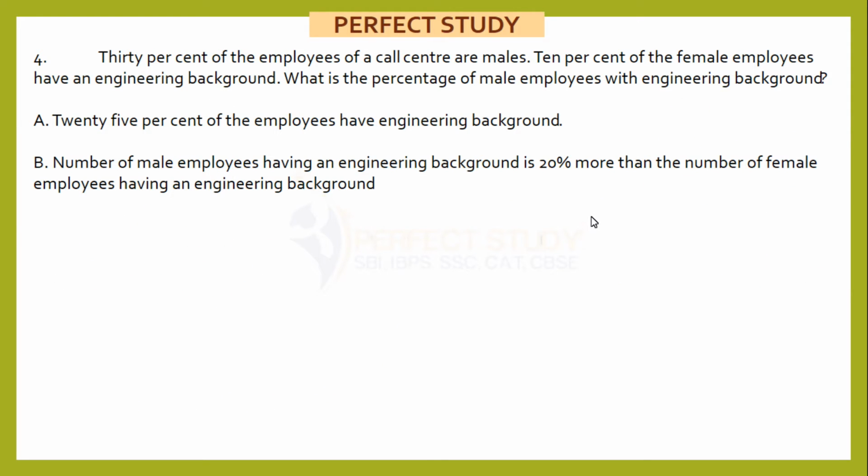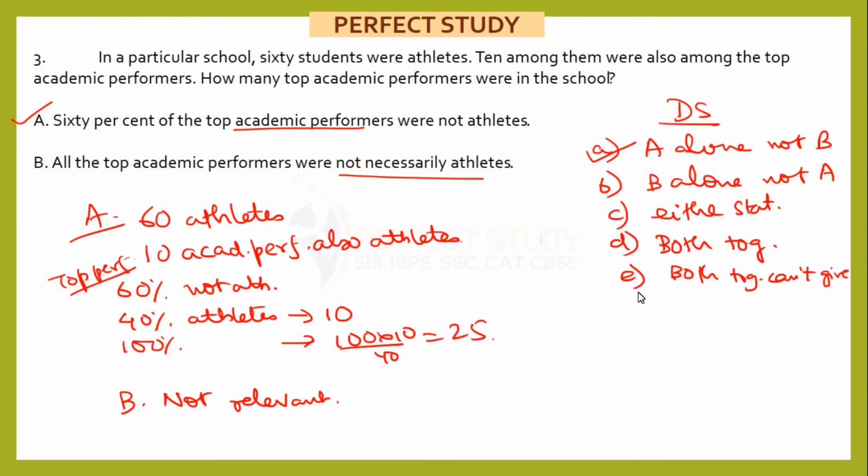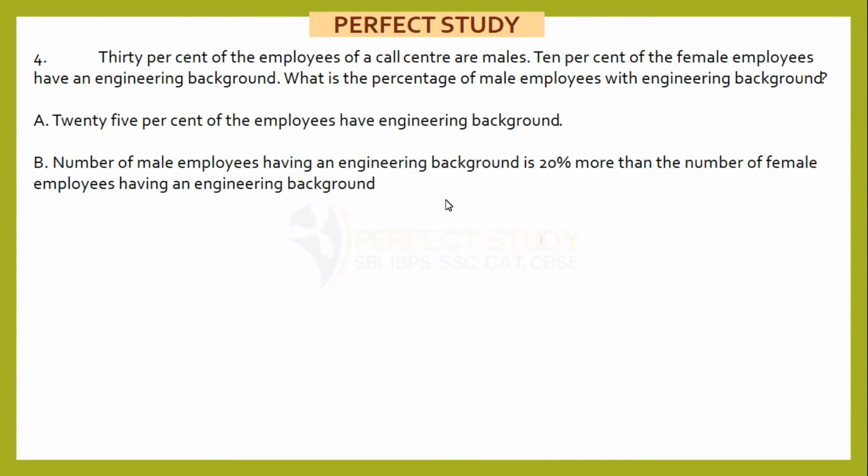Again, it's a data sufficiency question, and in this case the options are the same as in the previous one: A alone, B alone, either of them, both, and both cannot give. The same options are applied here. Okay, so we have the data like this.